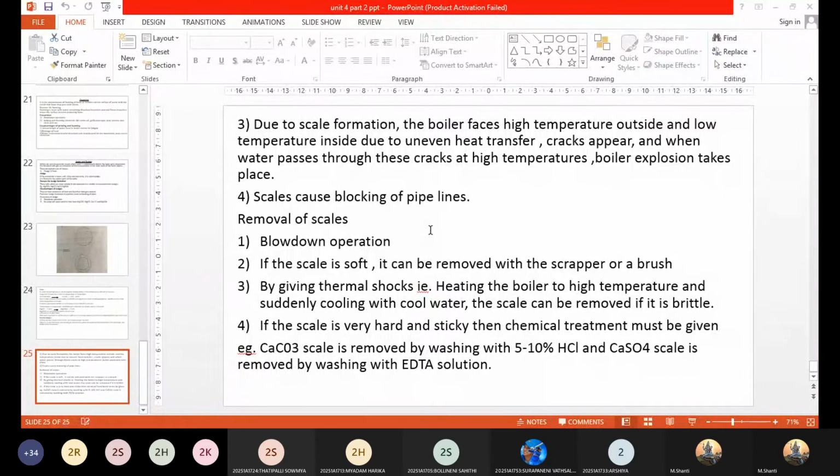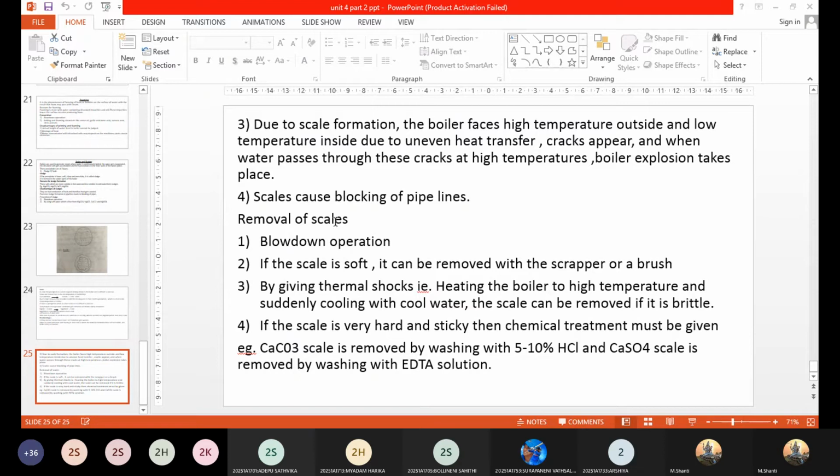Have you understood what I said, girls? Yes, ma'am. Okay. What are the four problems you can encounter with the scales formation? First thing is wastage of heat and fuels. Then second point is lowering of boiler safety. Then there is reduction in the efficiency of the boiler. And fourth point, the last point is the danger of explosion.